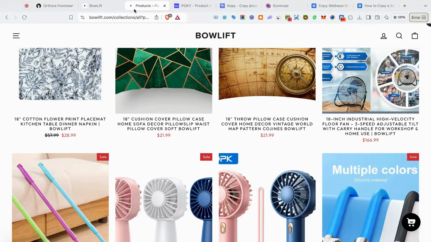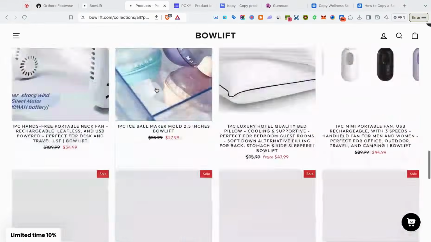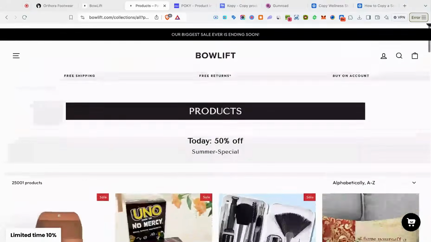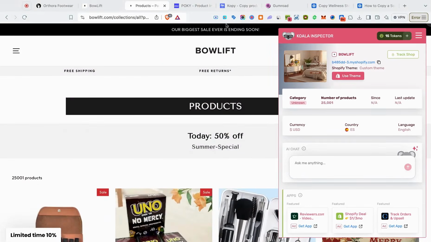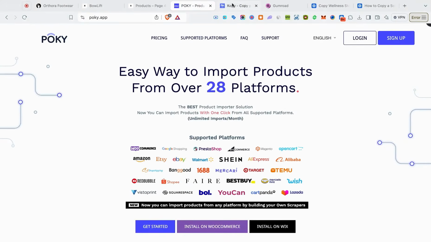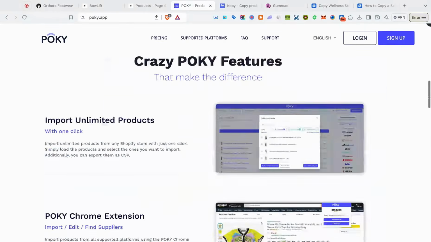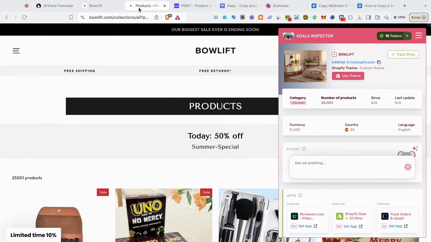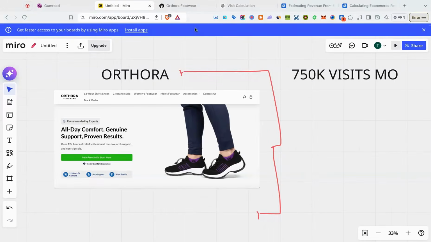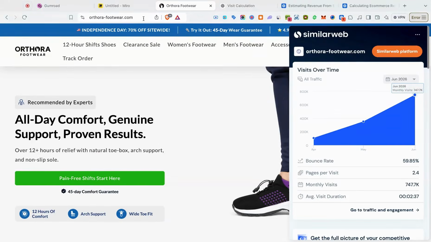But that's literally all that we want to do. We want to use Pokey or Kopi to copy all these guys' products because these guys did all the heavy lifting, right? They have 25,000 products on their store. So all we have to do is just copy them, right? Pokey and Kopi are going to be able to change up the titles, descriptions, so that we mog them and even enhance the images so it's unique as well, right? So that's what you want to do when you guys find a winning store. All right, so Athora is doing approximately 750K visits every single month with their e-commerce store.